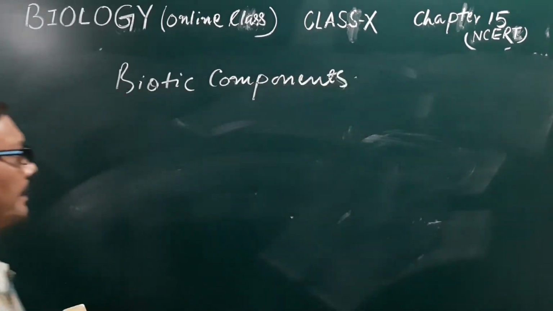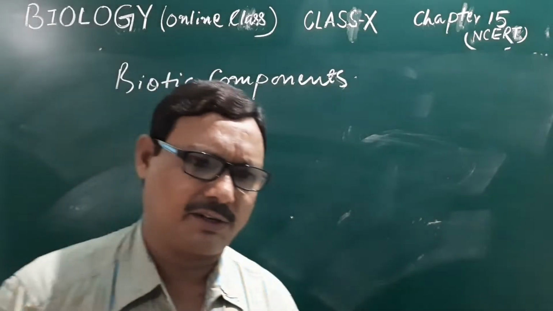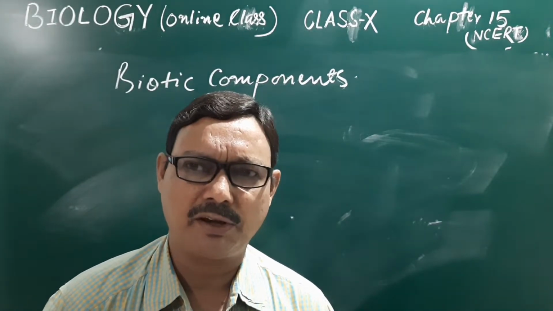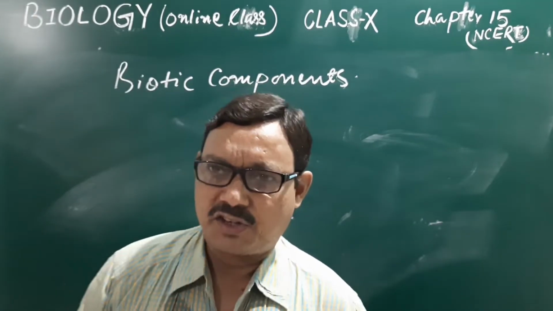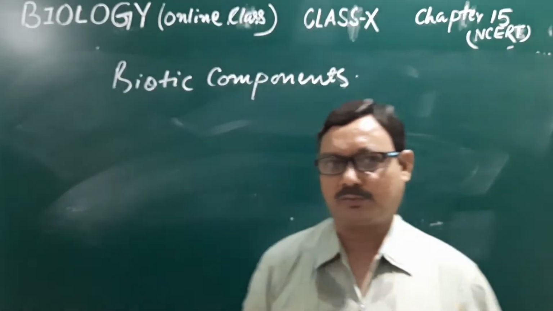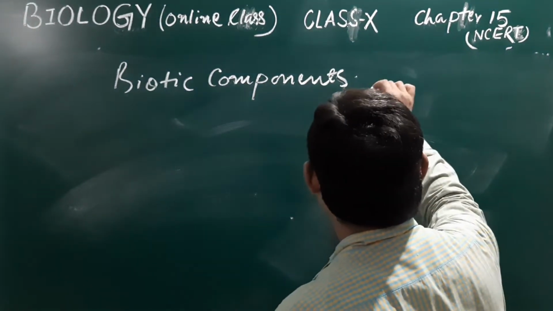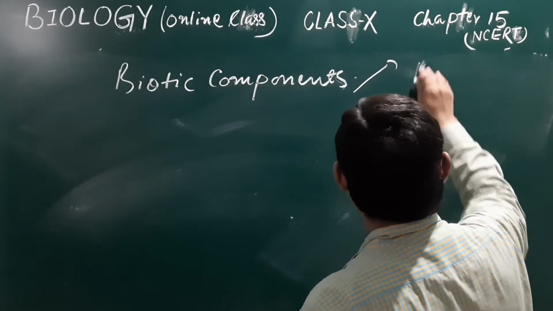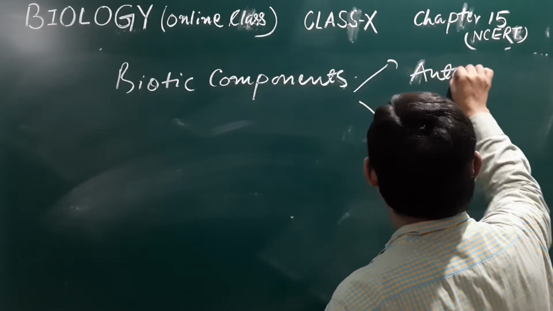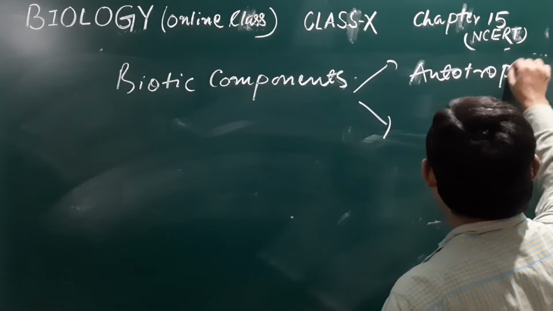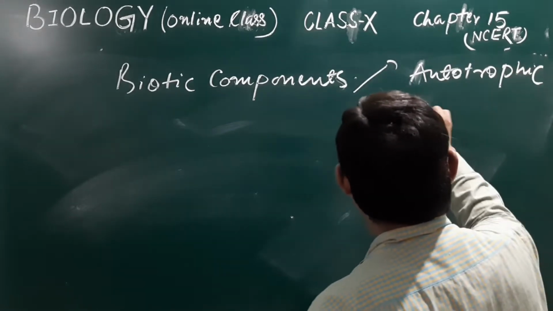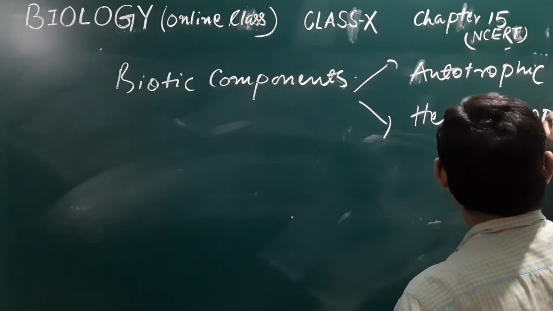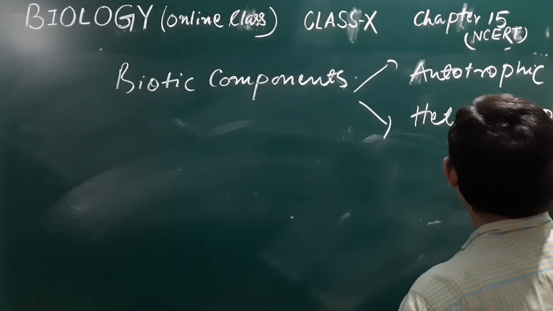If we classify all the organisms depending on the mode of nutrition, then we may classify the organisms into two categories: autotrophic and heterotrophic nutrition.